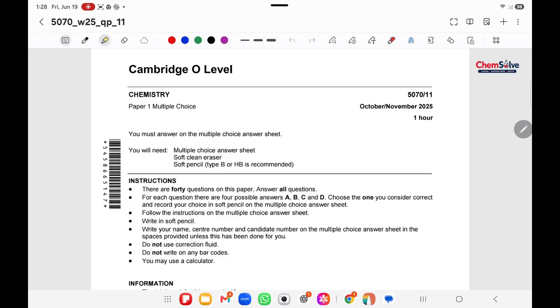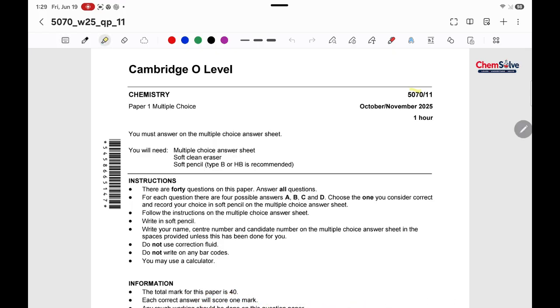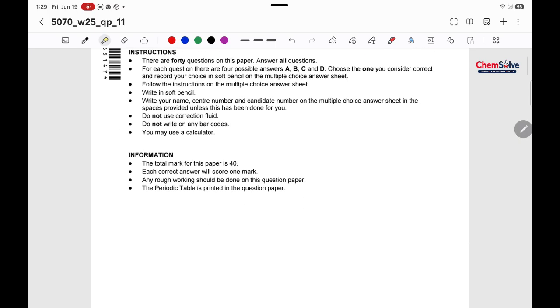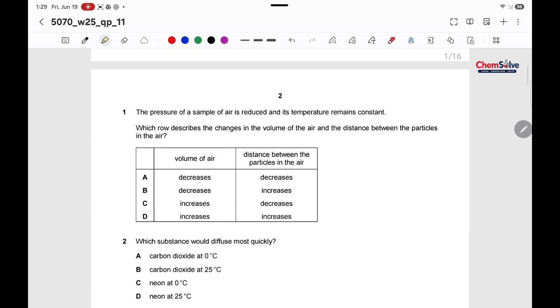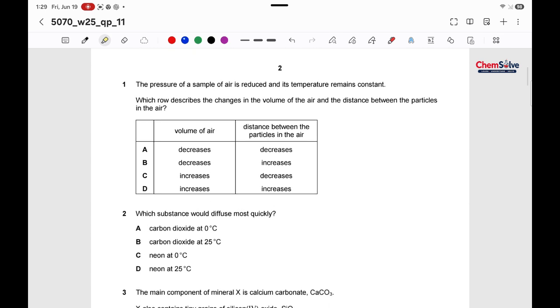Today we are gonna solve 507011 October-November 2025 multiple choice paper 1. So let's start the paper. Question number 1 says,